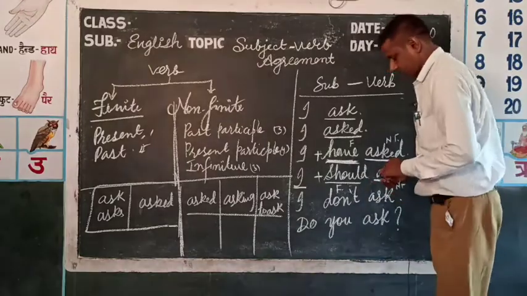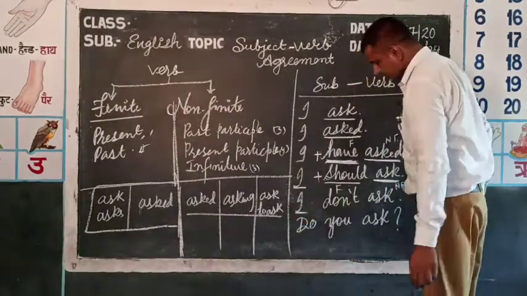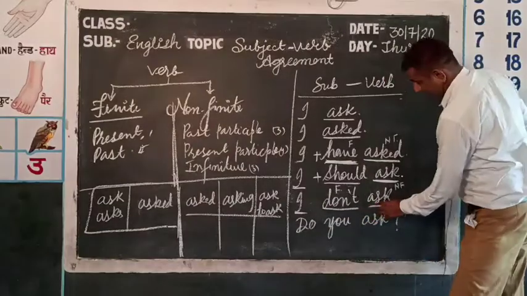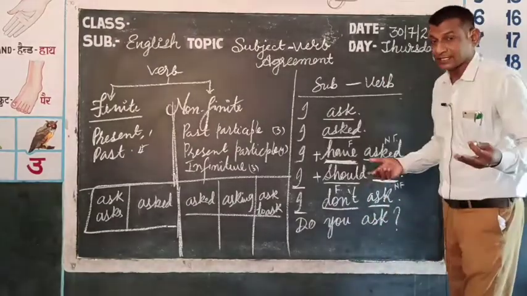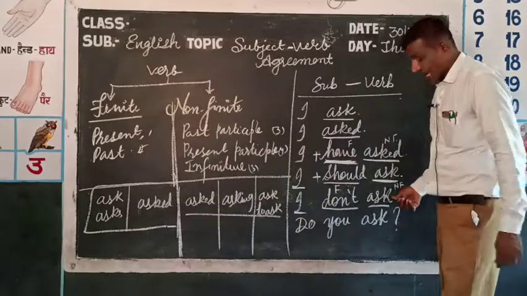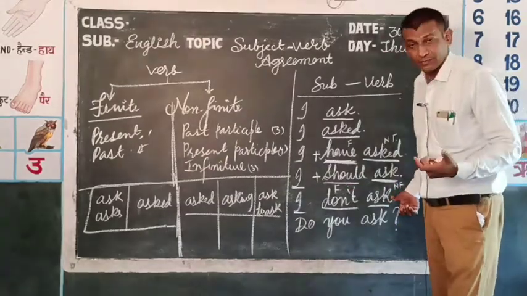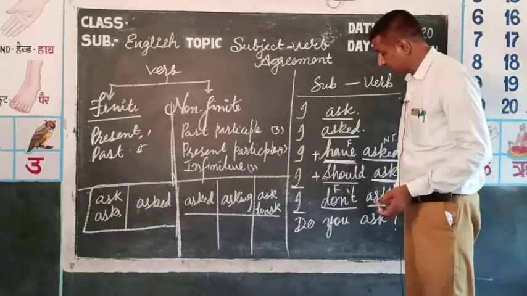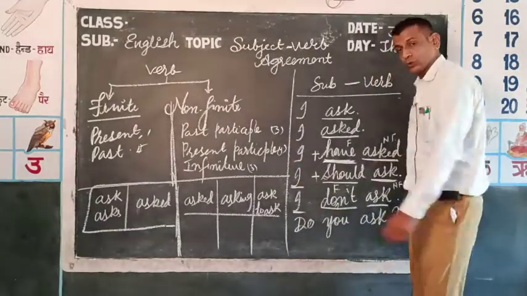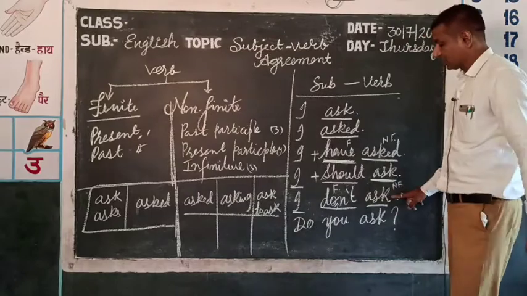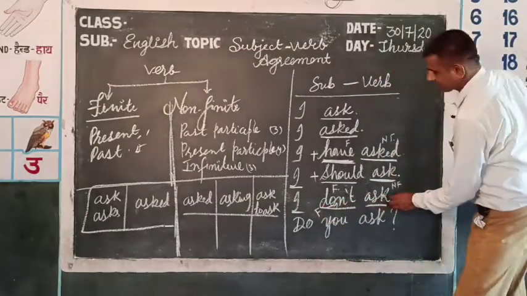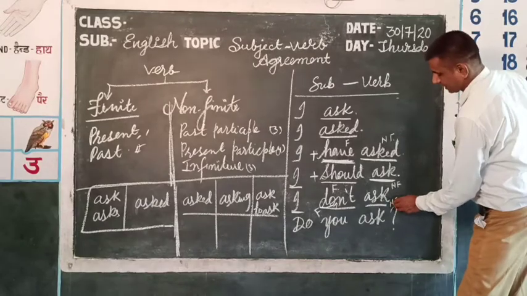Now next, I do not ask. Again the same situation. This ask is not with the subject. This ask is not the first verb in the sentence. The first is do. So here do is finite and ask is non-finite.